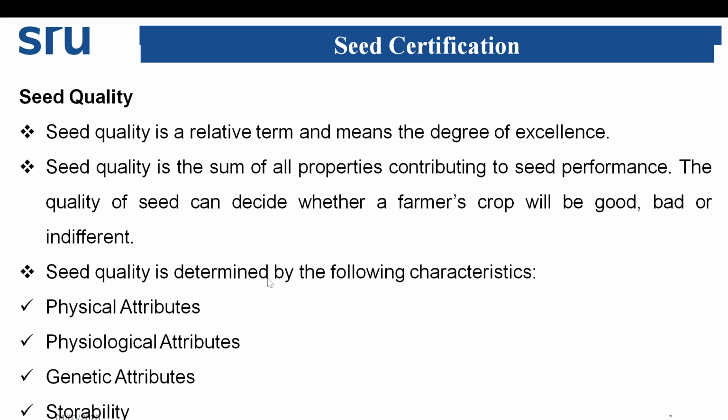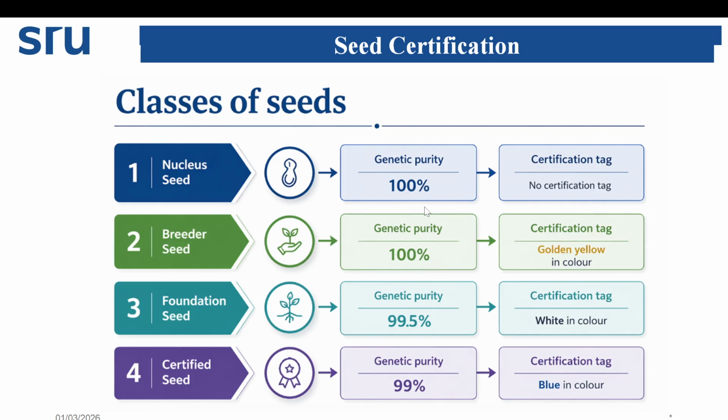Seed quality is determined by the following characters: physical attributes, physiological attributes, genetic attributes, and lastly storability. So physical characteristics, physiological characteristics, genetic characteristics, and storability of that particular seed material will determine the quality of seed.